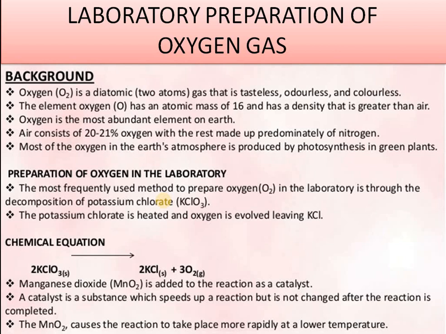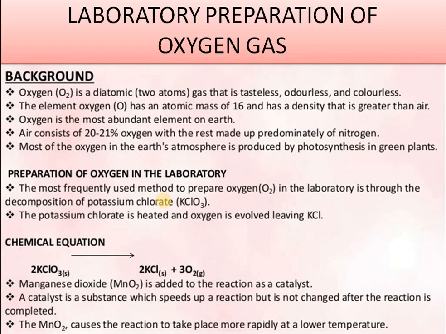And you know that oxygen is diatomic, and therefore the word dioxygen is also used. As a property, it is tasteless, odorless and colorless, and you know that it is the most abundant element on earth. It is in the combined state as well as in the elemental state.